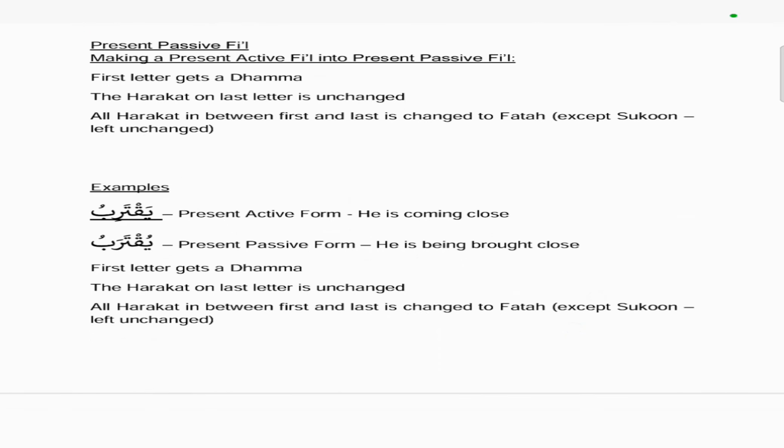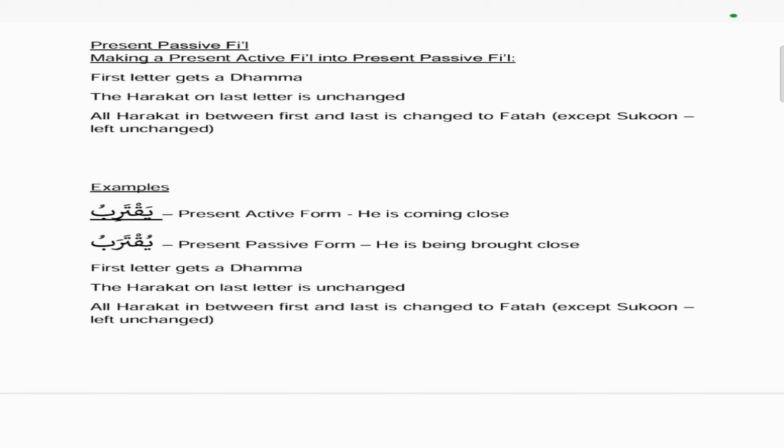And now we move on to the present passive fi'l, and the steps to making a present active fi'l into a present passive fi'l. So the first letter gets a dhamma. The harakat on the last letter is unchanged, just like when we're dealing with past active fi'ls.